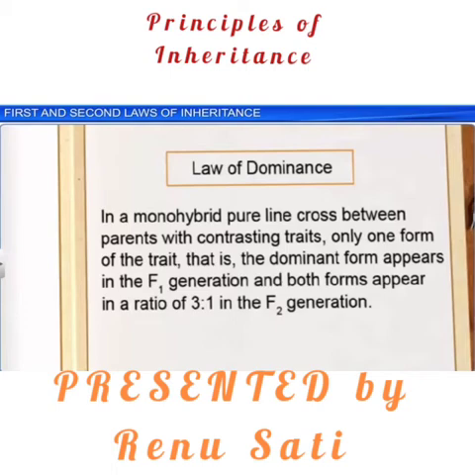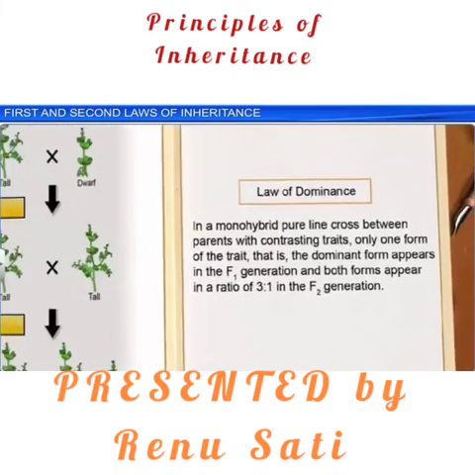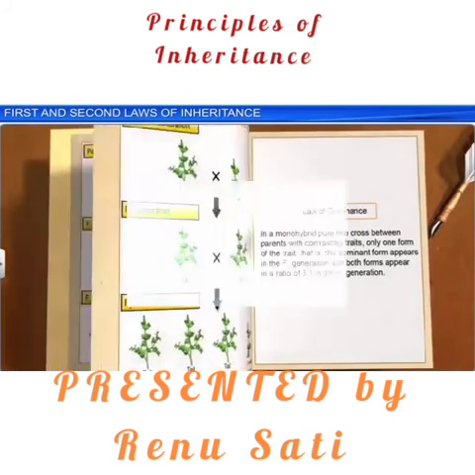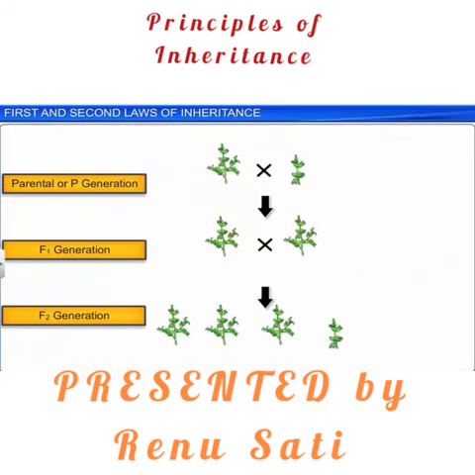When you are dealing with the inheritance of only one character, that is known as a monohybrid cross. P generation means parental generation. F1 generation means first filial progeny, or the first hybrid generation. F2 generation means second filial progeny, or the second hybrid generation.